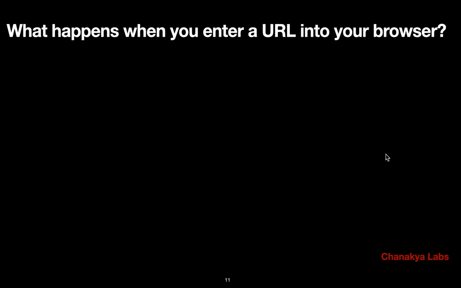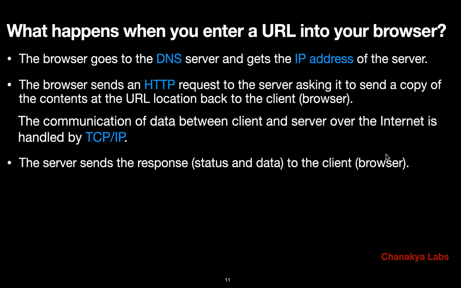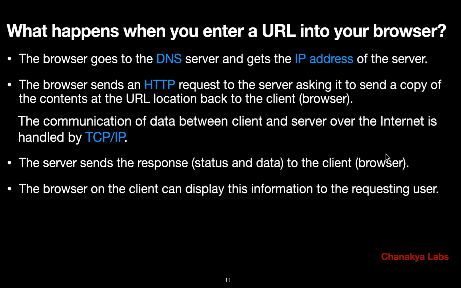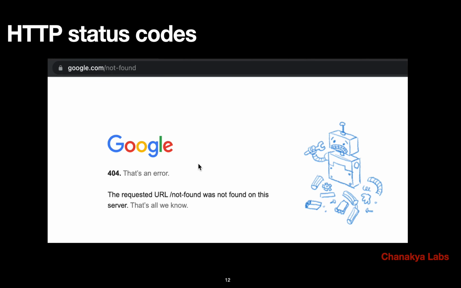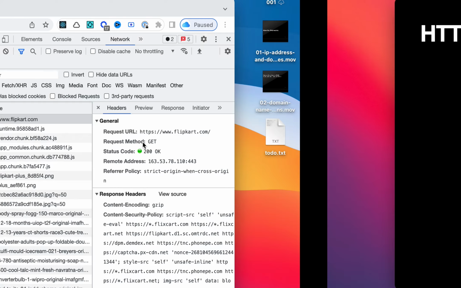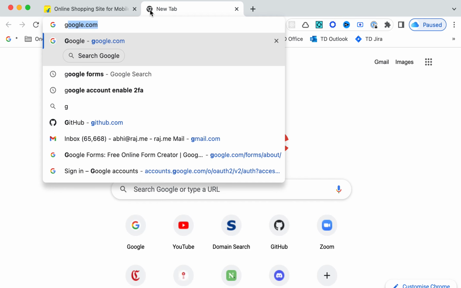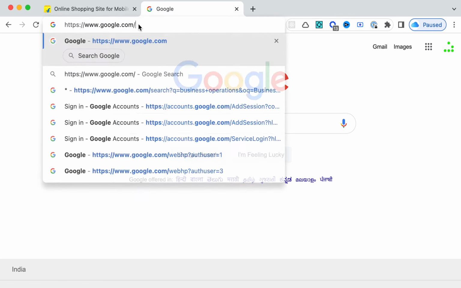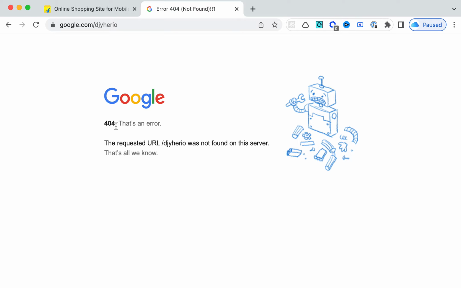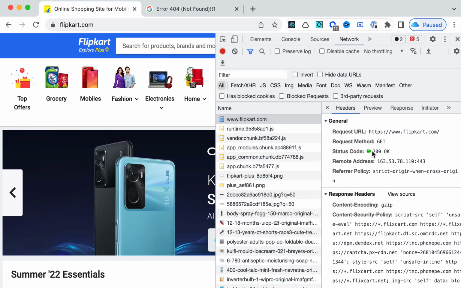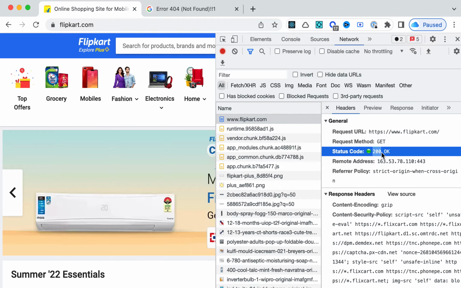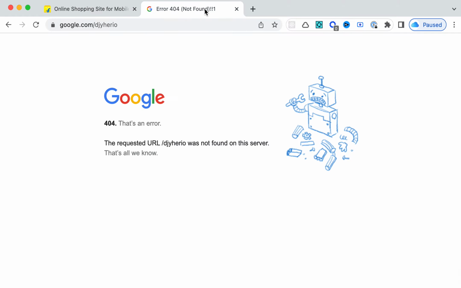Now next we will see the different status codes. Sometimes you will see in Google, let's say you go to google.com and you write some random thing, then you get this error 404. What is this 404? This is the second time we are seeing this number. So here 200 means okay, everything is fine. In a similar manner, 404 means this page is not found on this server.